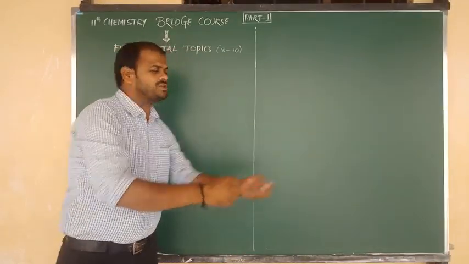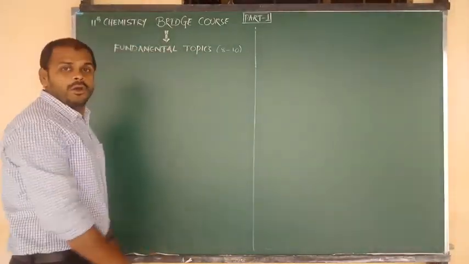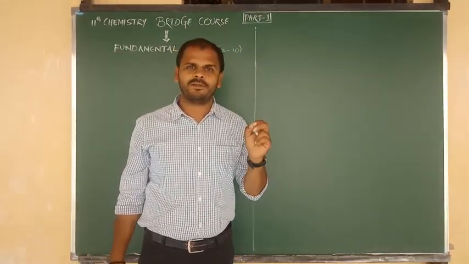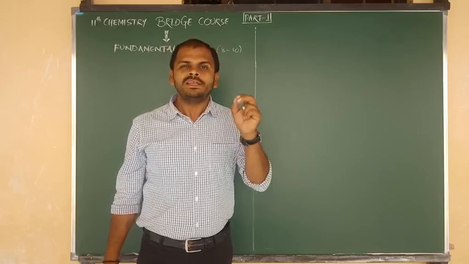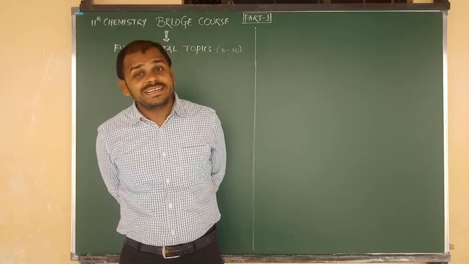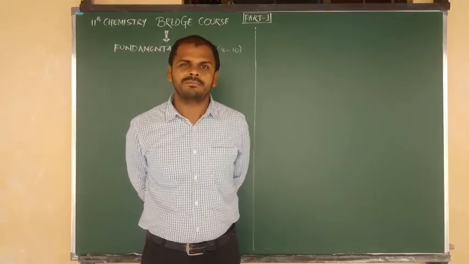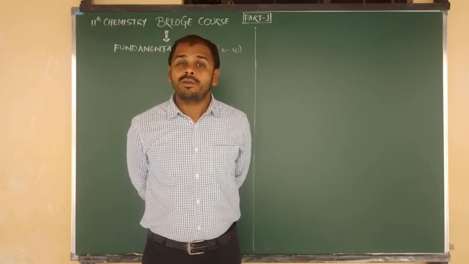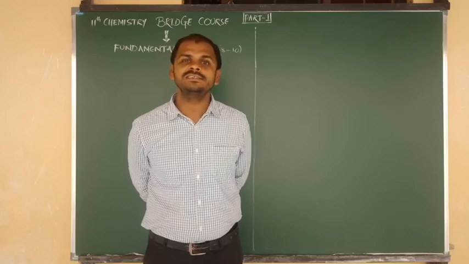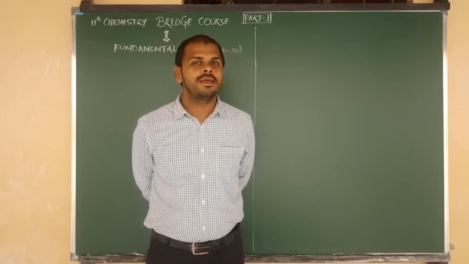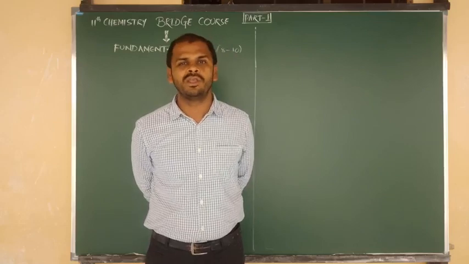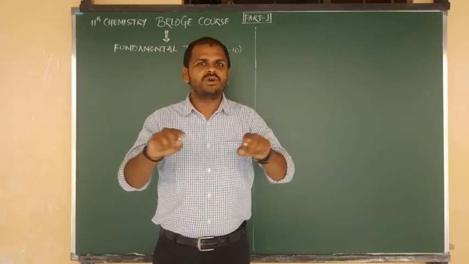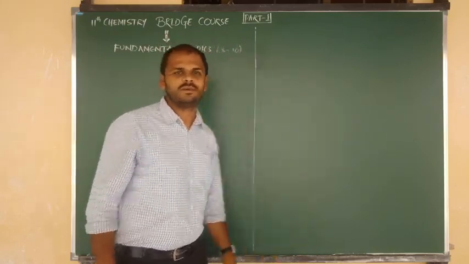So first of all, in this video class, I am going to explain the common and basic fundamental topic, that is nothing but elemental representation. How to represent an element and how to write the symbol, where we have to write the atomic number, where we have to write the mass number, what is meant by atomic number, what is meant by mass number, and how to calculate the number of electrons, protons and neutrons in various types of atoms, ions and molecules. This is what I am going to explain in this class.